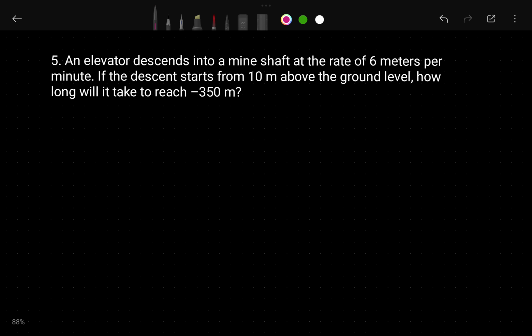Okay. So an elevation decreasing into the mine shaft at the rate of 6 meters per minute. Remember, 6 meters per minute means in 1 minute. Okay, per minute, 6 meters per minute.